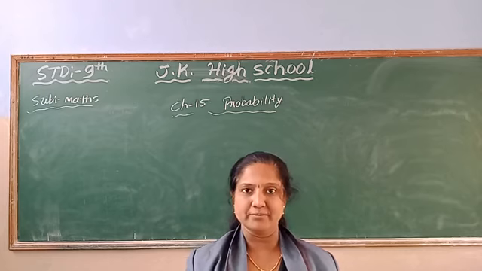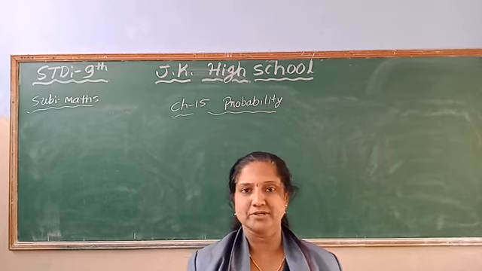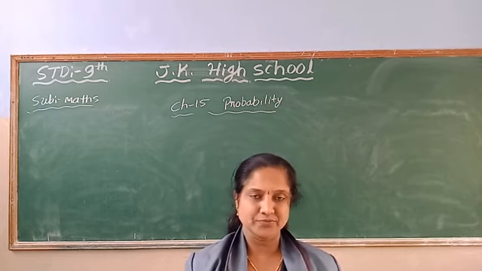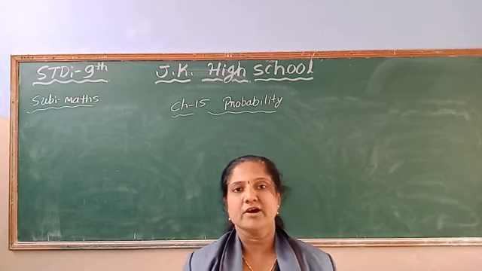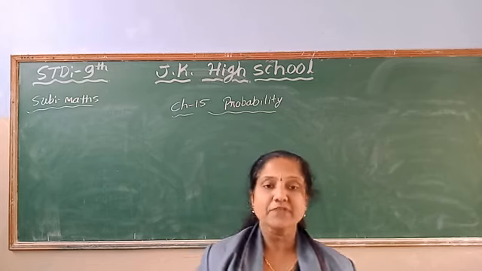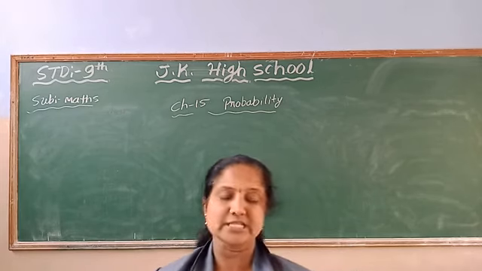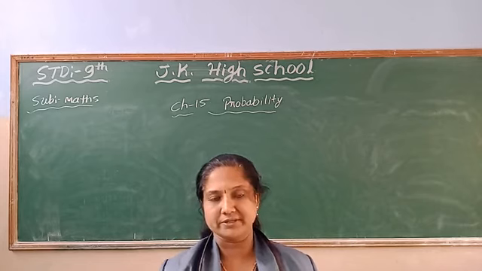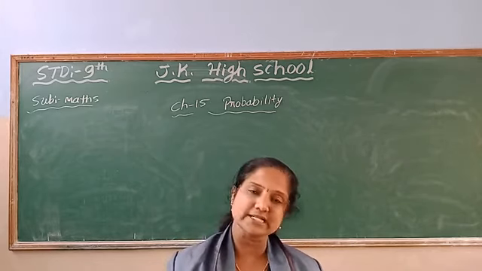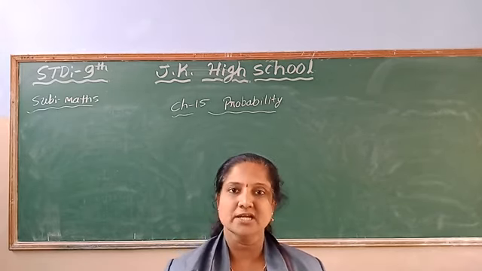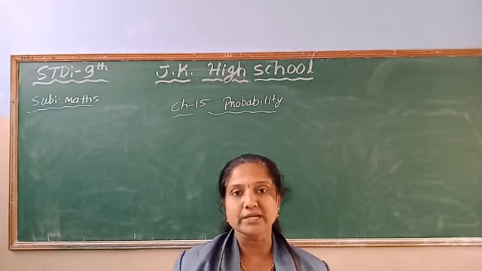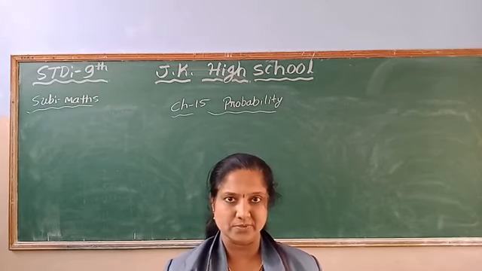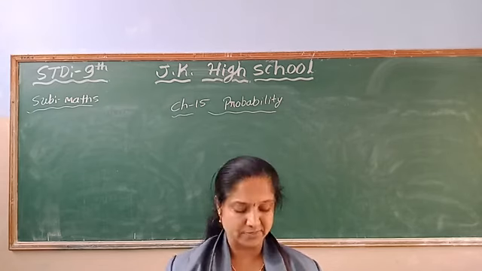Probably, maybe, we are not sure, there is a doubt. So we can find out the probability of some events. An event for an experiment is a collection of some outcomes of the experiment. We will do some experiment and we will get some outcomes from that experiment. So probably it may happen this way. So we will find out the outcomes of the experiment.